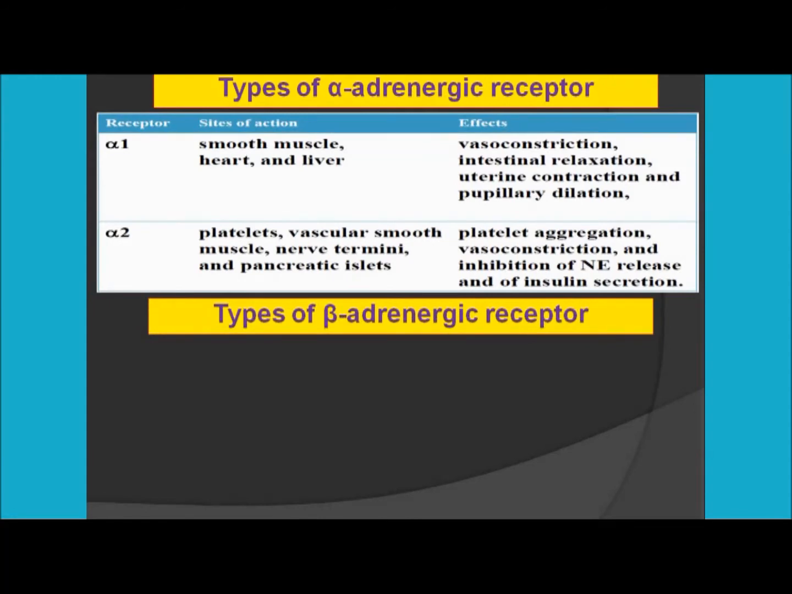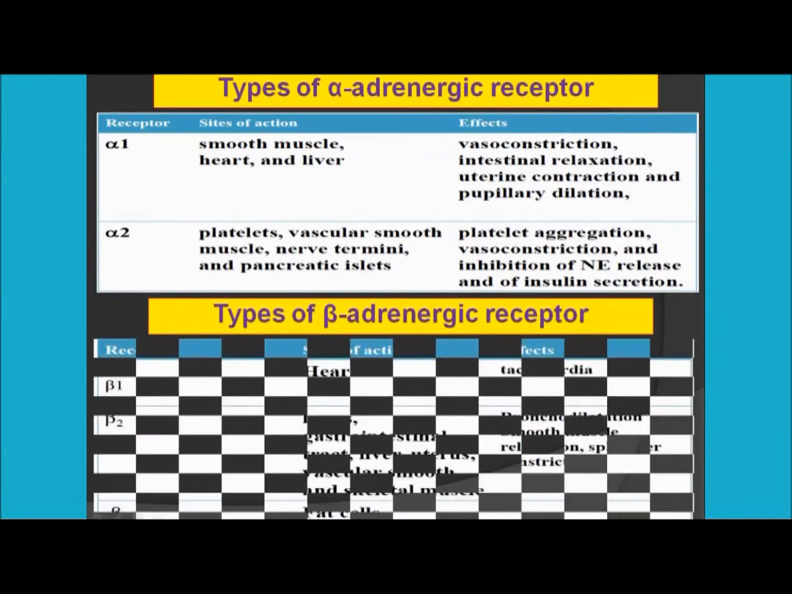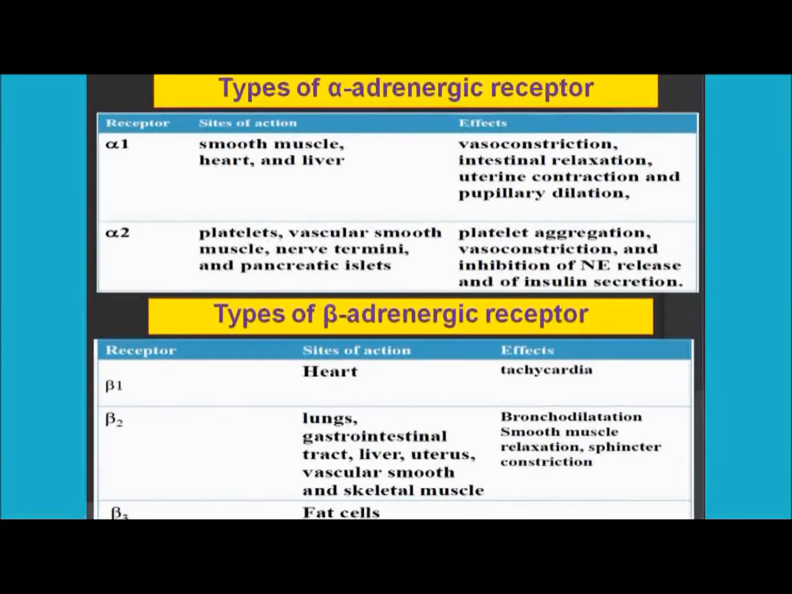Now, types of beta adrenergic receptors. For beta you have three types: beta 1, beta 2 and beta 3. Beta 1 is found in the heart, beta 2 is found in the lungs, gastrointestinal tract, liver, uterus, vascular smooth muscle and skeletal muscles, and beta 3 is found in fats. So beta 1 can induce tachycardia in the heart, whereas beta 2 can cause bronchodilation, smooth muscle relaxation, even sphincter constriction.